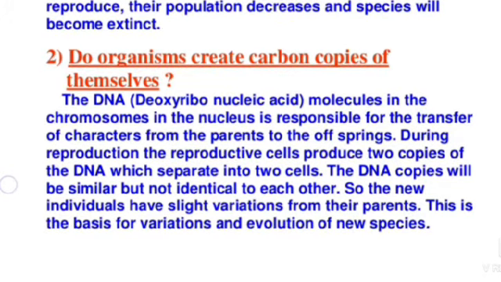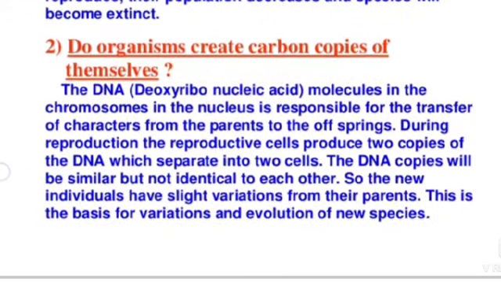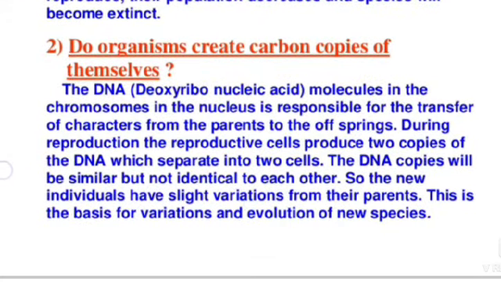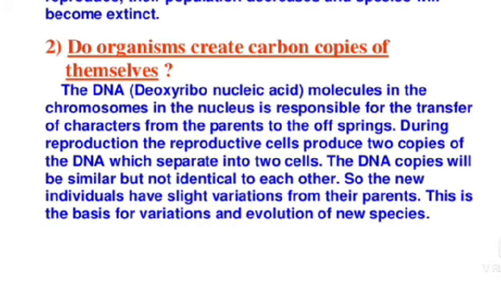The DNA copies will be similar but not identical to each other. So, the new individuals have slight variation from their parents. This is the basis for variation and evolution of new species.